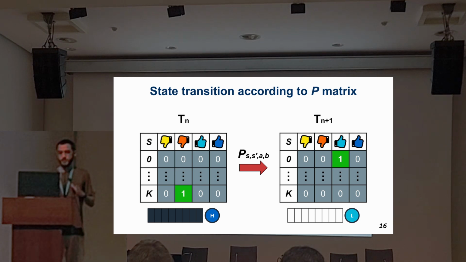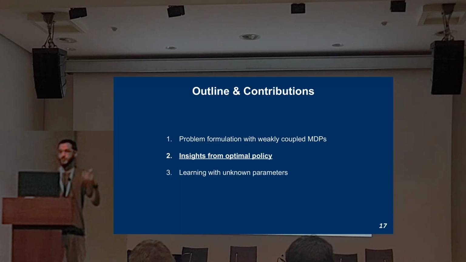To measure the probability of going from the state S to the state S prime, given the actions A for load balancing the node and B for auto-scaling the node, this P matrix is essential to tell the probability of this event occurring. If this P matrix is known, we can use a library such as CVXPY to solve this linear programming problem. And that's what we did.